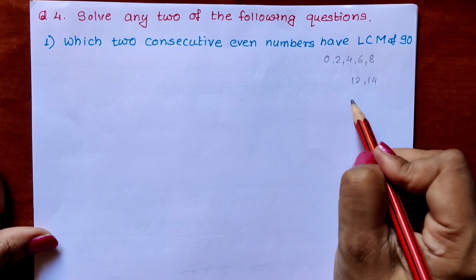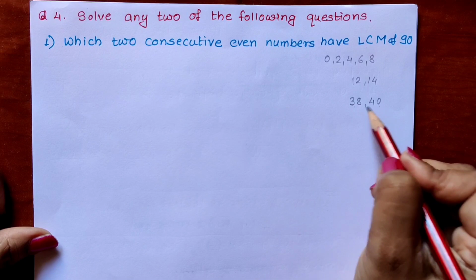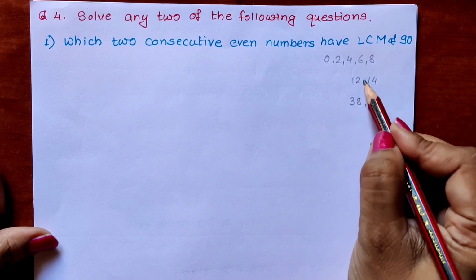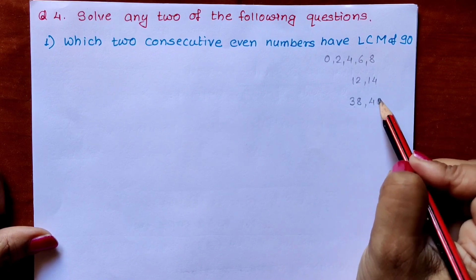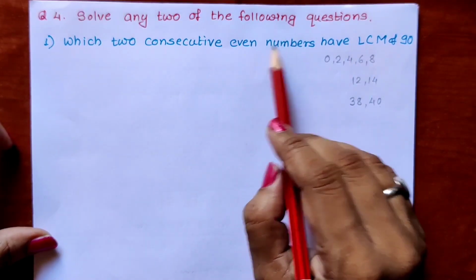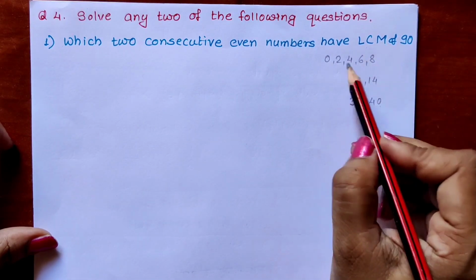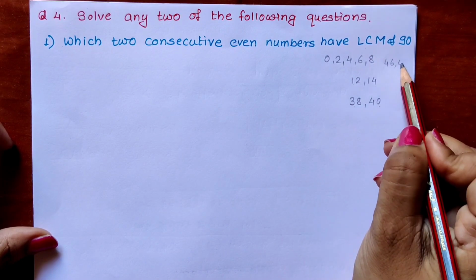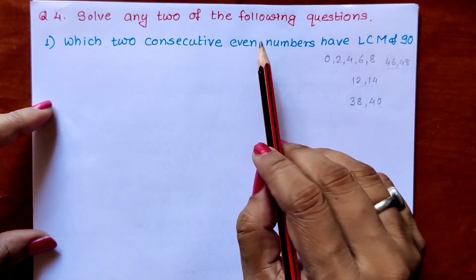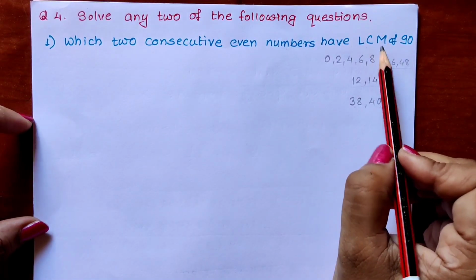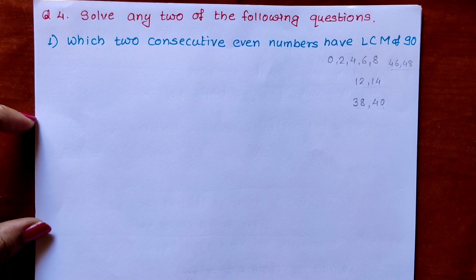For example, 38 and 40 are consecutive even numbers because they come one after other. In between them there is an odd number, so we don't have to consider the odd number, we have to consider the even numbers. You can take 46, 48 also. These are consecutive even numbers. So we have to find two consecutive even numbers whose LCM is 90. So let us first find the prime factors of 90.